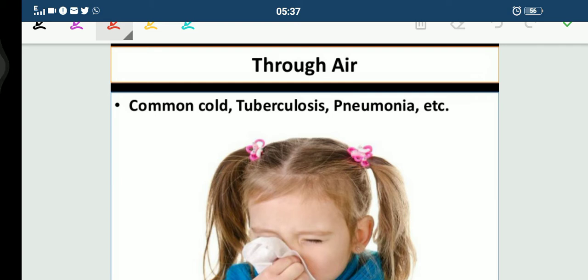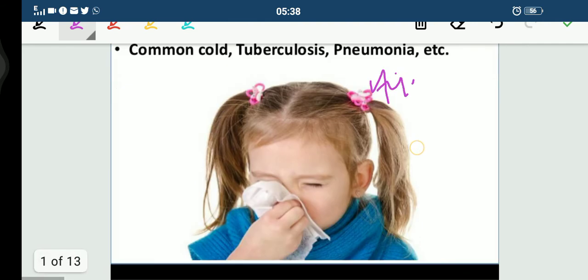Good morning, students. In today's module, we'll be discussing the means of spread. The first one is through air. Children, we can also call them airborne diseases. What kind of diseases? Airborne diseases. Causative microbes of such diseases spread through air.